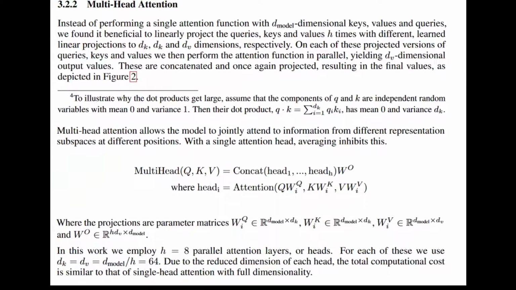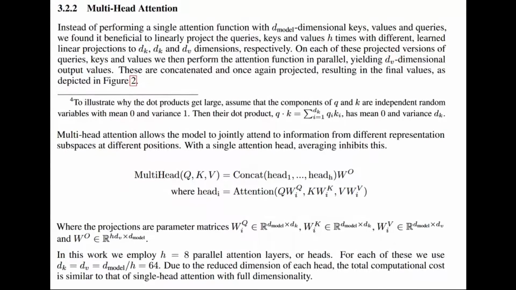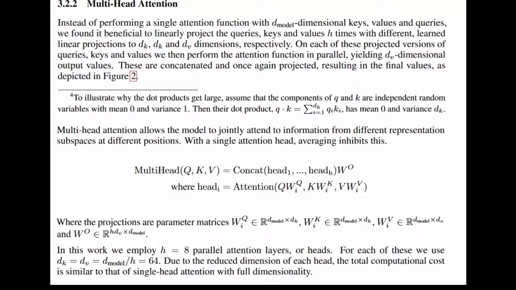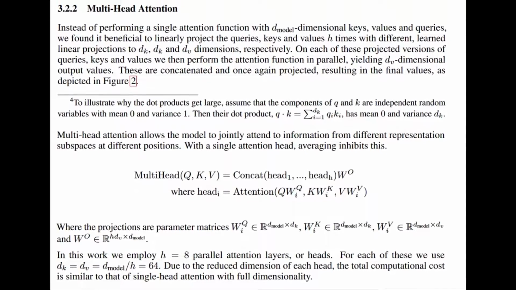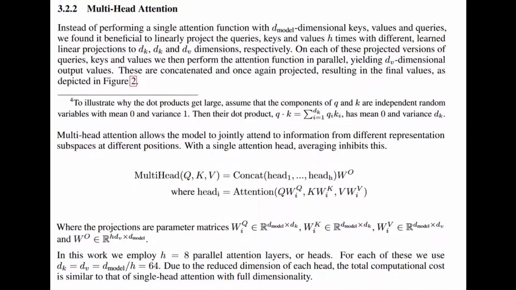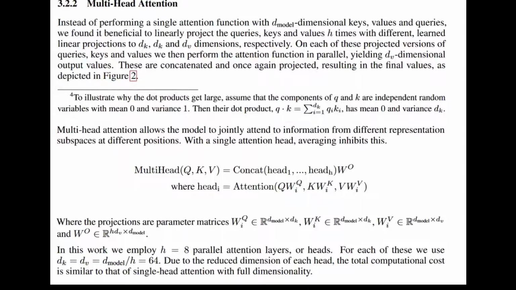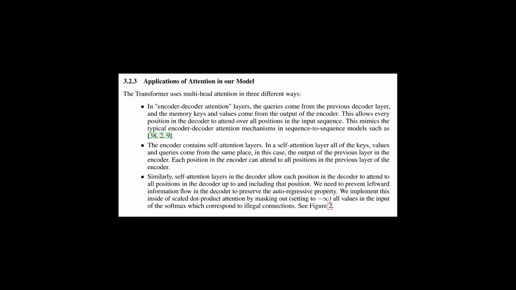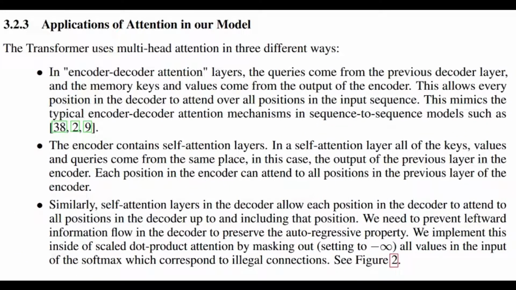Multi-head attention is an attention mechanism that uses multiple attention functions with different linear projections of the queries, keys, and values to allow the model to jointly attend to information from different representation subspaces at different positions. The transformer uses multi-head attention in 3 different ways: encoder-decoder attention, self-attention in the encoder, and self-attention in the decoder.